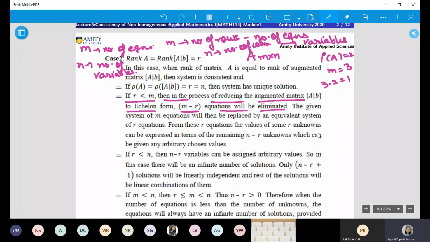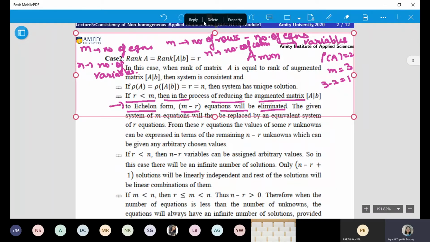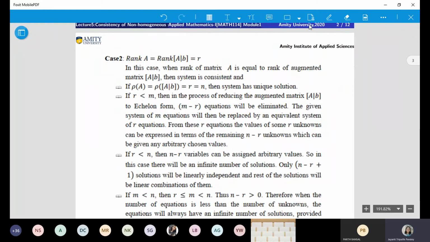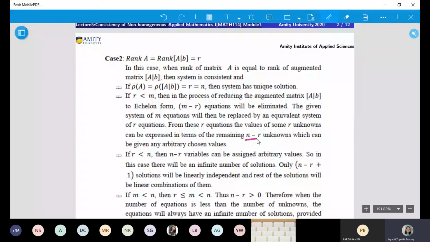The last row was 0, 0, 0. Okay? Yes, ma'am. So this is just an understanding. You will get to know about it once you calculate the rank. So it is just an intermediate step, nothing much to worry about. Now the next thing: if the rank is R, then from these R equations, the values of some R unknowns can be expressed in terms of the remaining N minus R unknowns. We discussed this yesterday, and I hope you are comfortable with it.